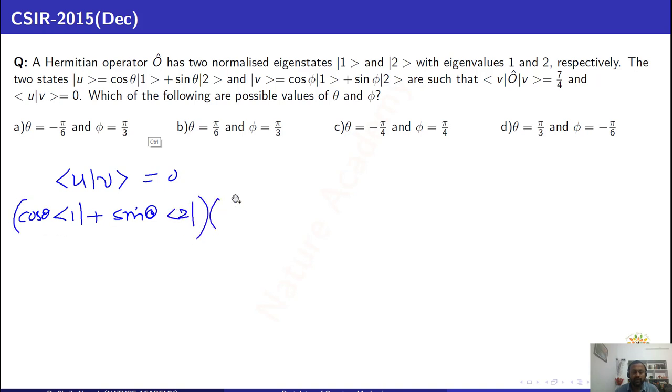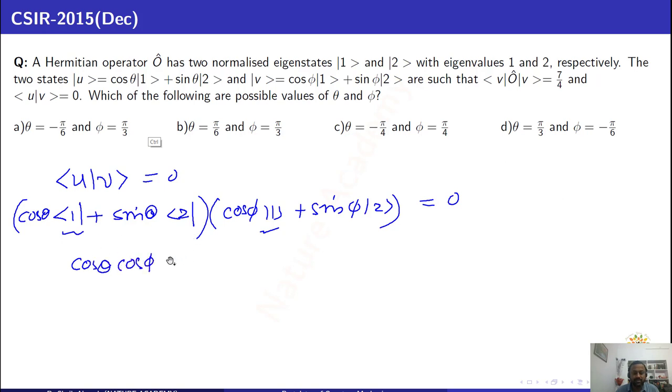This is u, and v is cos phi state vector 1, and sin phi state vector 2, which is equal to 0. So here you will get cos theta cos phi from the first two terms, and from these two terms you will get sin theta sin phi, which is equal to 0. The remaining terms are zeros, since the states are orthonormal.